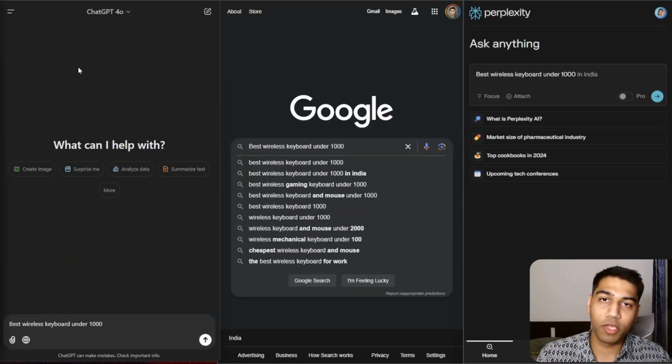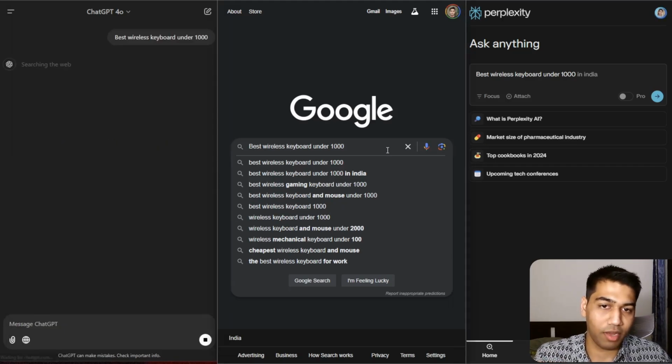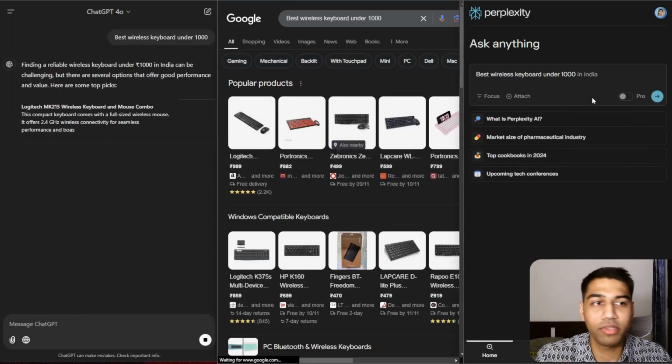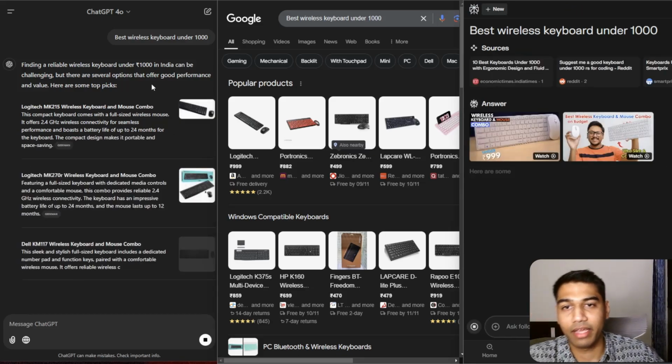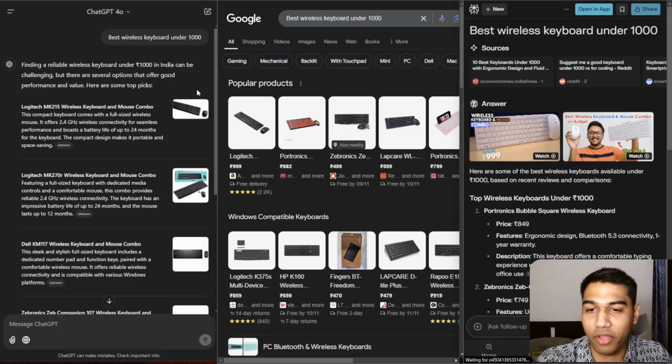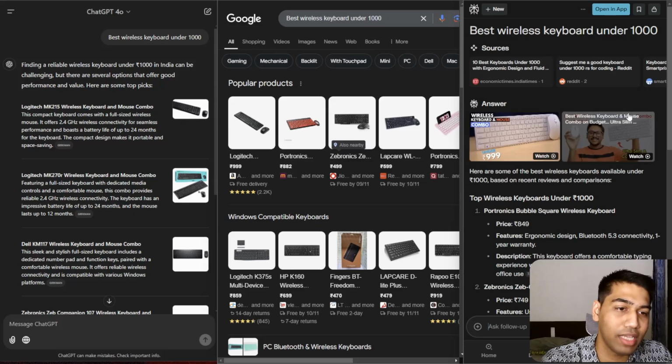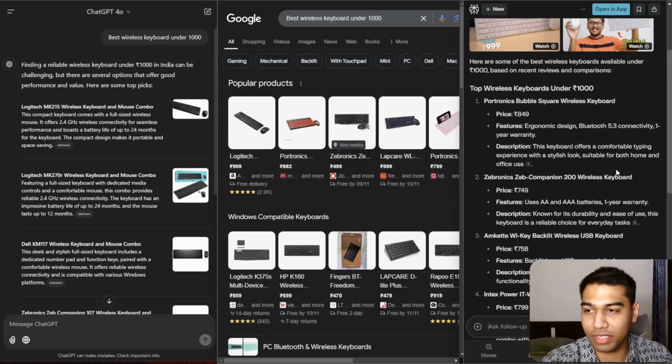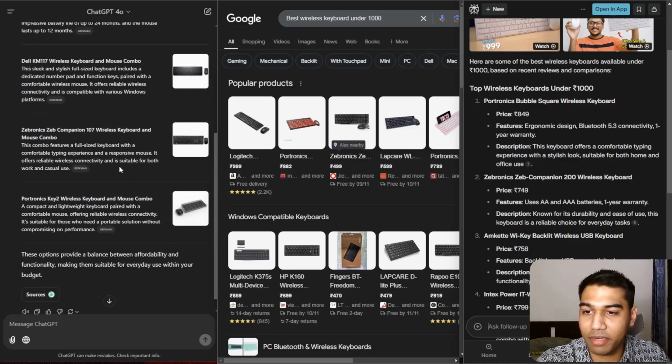Now a lot of people use search engines to shop for stuff, and I've been looking for a wireless keyboard, and I want to see how it does on pricing. So, best wireless keyboard under 1,000 rupees, what kind of results am I getting? I just want to see the quality of results, because I have done some research on the kind of keyboard that I can get.